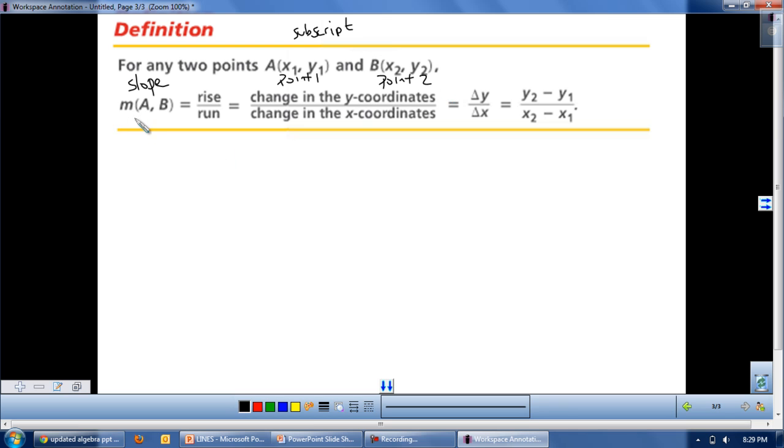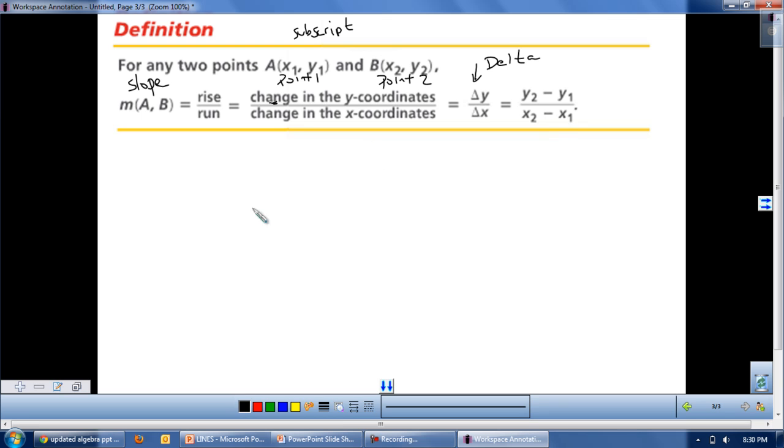Alright, so here m represents slope, which is rise over run, and we saw that to find the rise, we need to find the change or the difference, right? We did subtraction, so that's the change, which is essentially the same as saying delta. This triangle symbol right here is the Greek letter delta. You're going to see this a lot in science and in physics. You'll see this in chemistry. You will see the symbol. So all of these mean the slope.